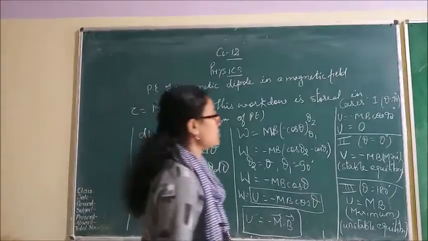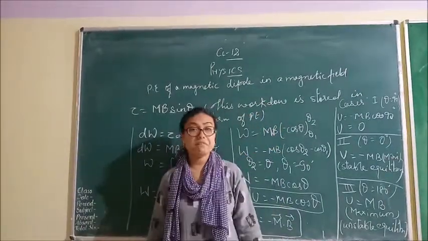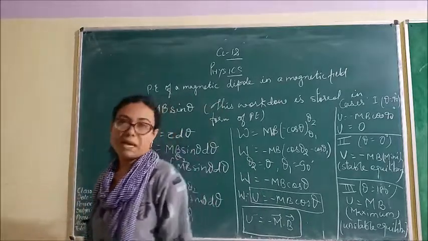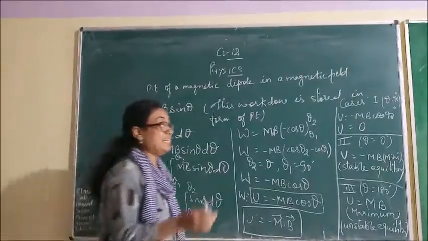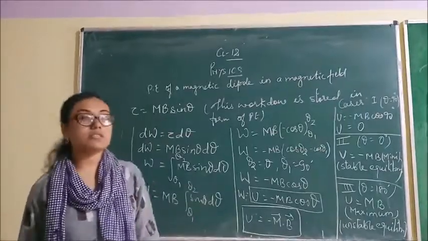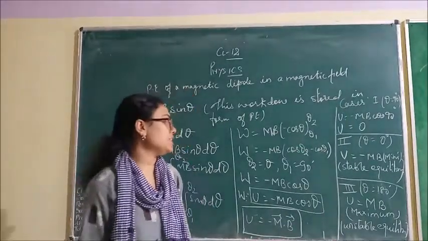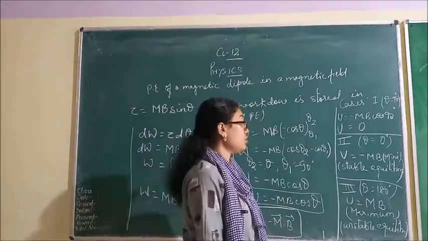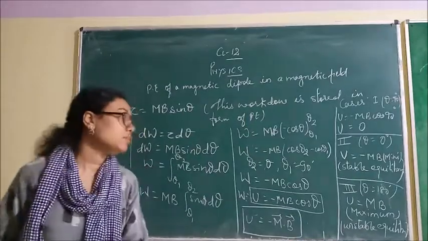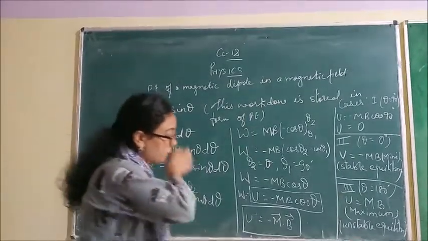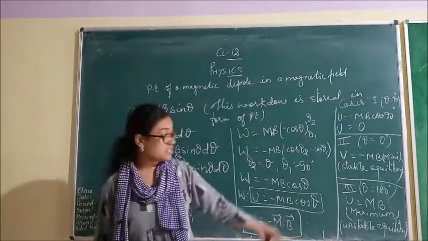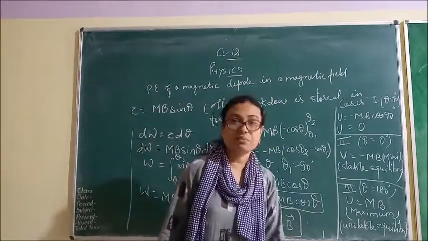Okay, so the first case 90 degree when it is kept perpendicular to the field. Second, when it is kept in the direction of magnetic field. Third, when it is kept anti-parallel to the magnetic field. So in the first case, your potential energy will be 0. Work done is also 0. Here, potential energy will be minimum. Work done is also minimum. Here, the potential energy will be maximum, and the work done should also be maximum. And it is the case of unstable equilibrium, and this is the case of stable equilibrium.